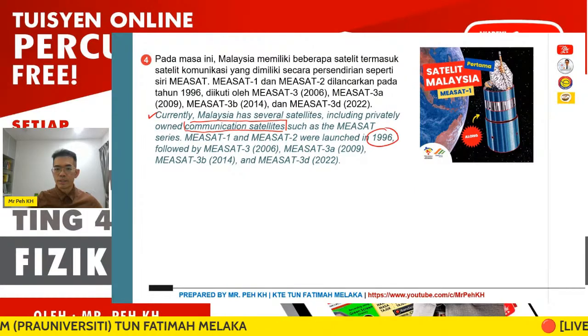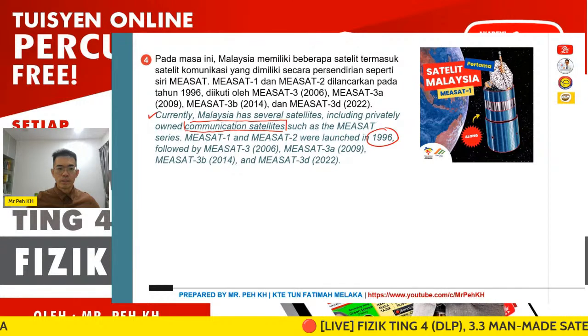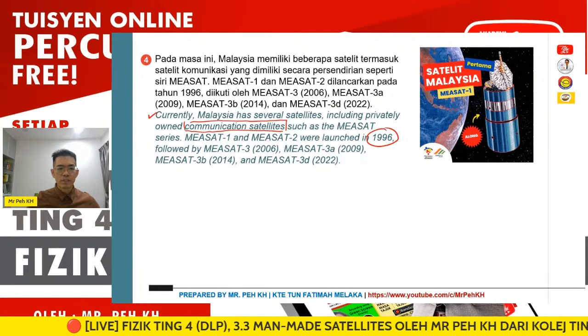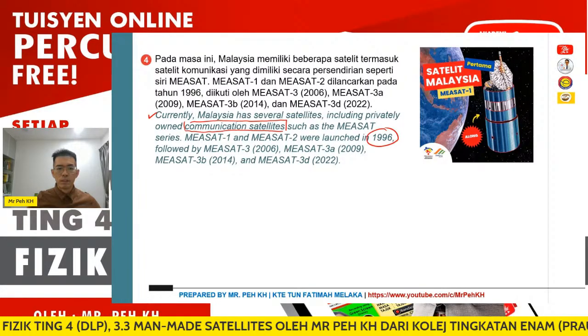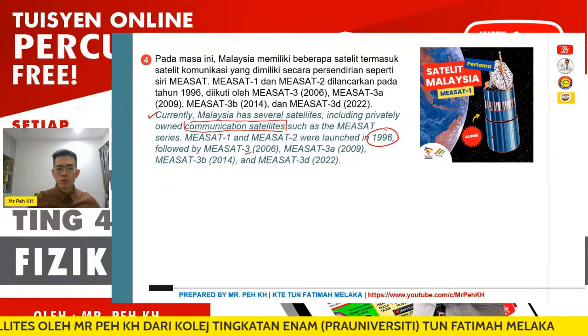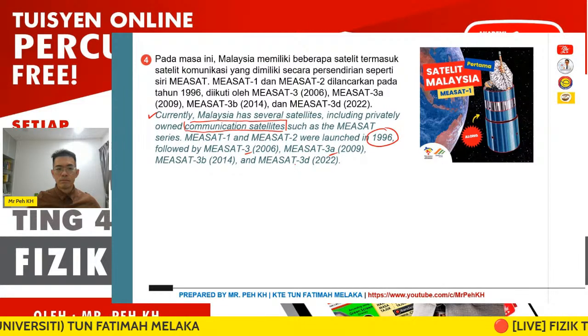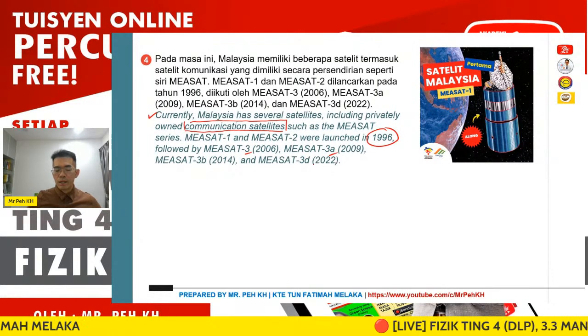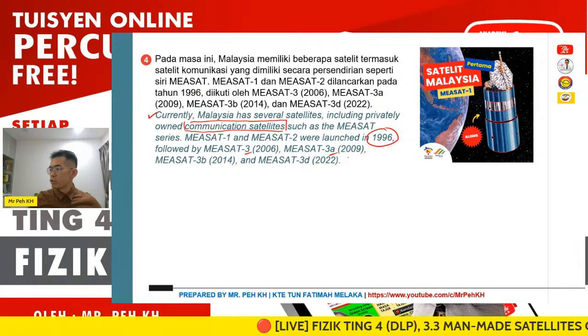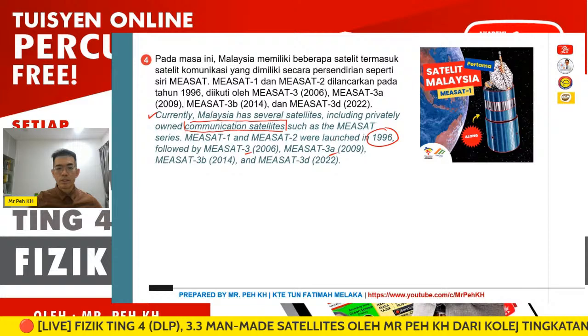The first satellite of Malaysia was launched in 1996. The satellite names are Measat 1 and Measat 2. Then we have other Measat series that were launched in 2006: Measat 3, 3A in 2009, 3B in 2014, and another Measat satellite, 3D, in 2022. All of this Measat series are communication satellites.